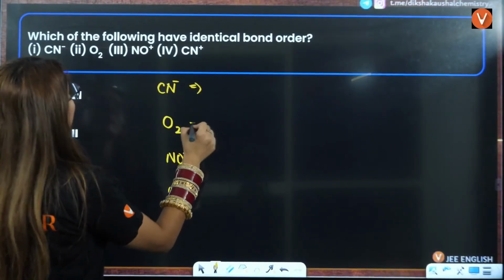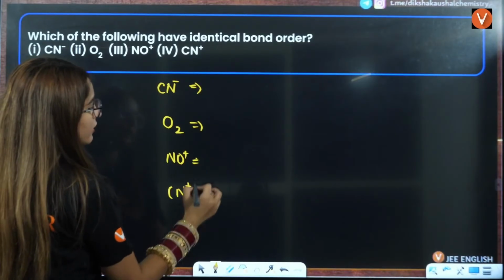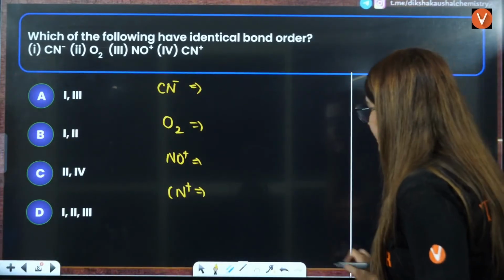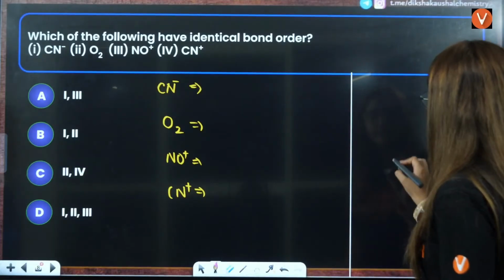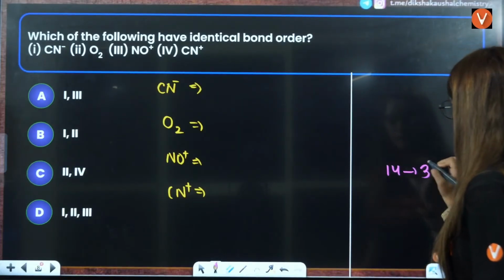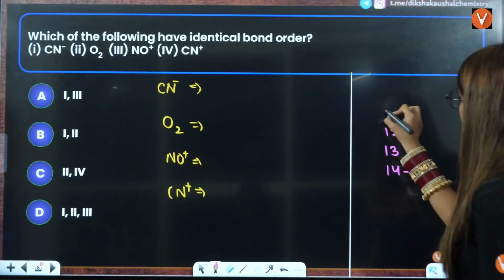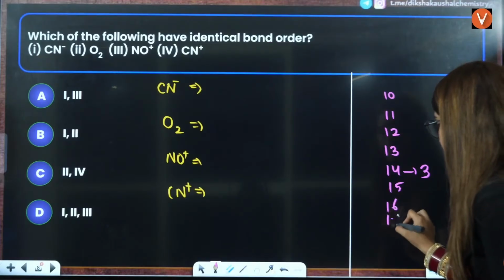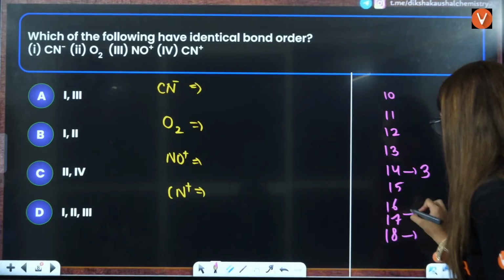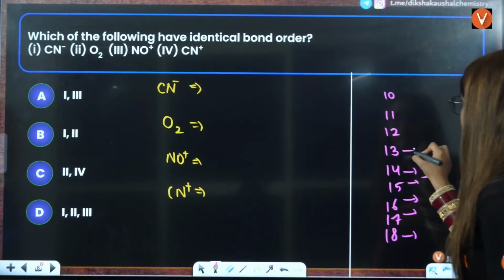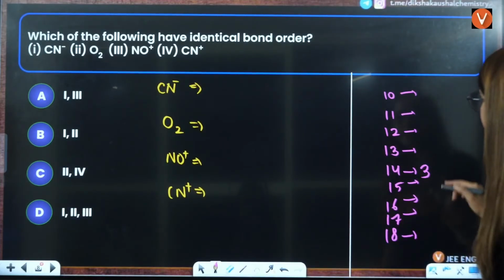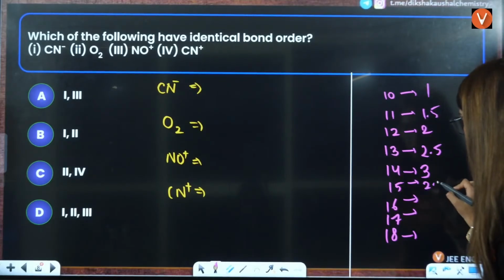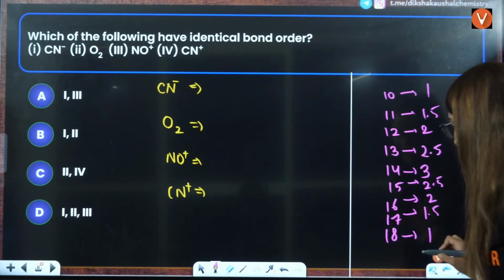Okay, so when they are asking you the bond order here, the direct thing we discussed is that for 14 electrons it is going to be 3. For 13, this is 12, this is 11, this is 10, this is 15, this is 16, this is 17, and this is 18, right? And here we are going to write it according to that. This is 2.5, this is 1.5, 2.5 to 1.5, and this is 1.